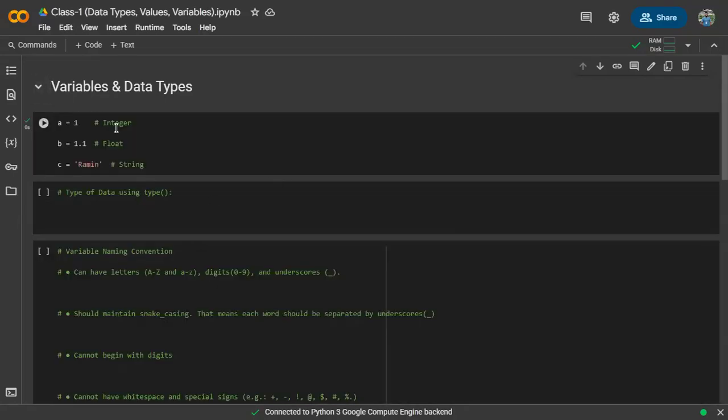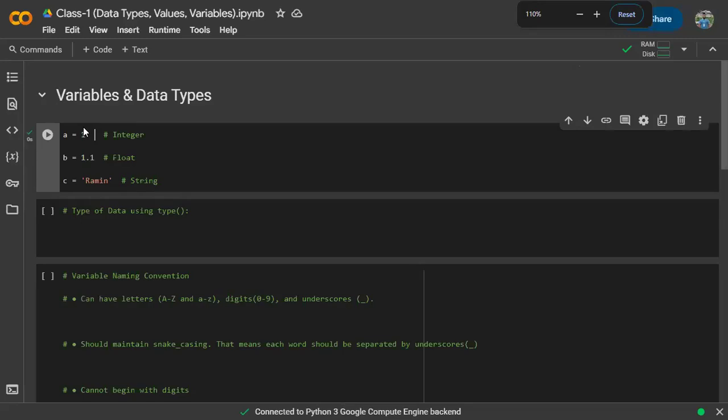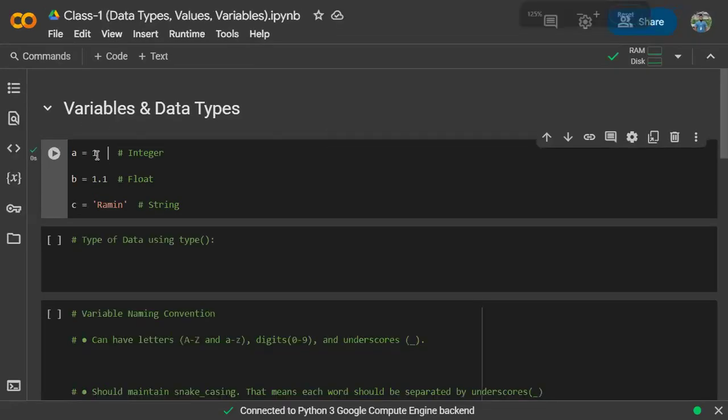So if I just do this, a equals 1, what does it mean? You have to understand this: the name of the variable is a and the value of the variable is 1. And what type of data is it? It is a type of integer, right? 1 is an integer. That's why I have just marked it as an integer here.